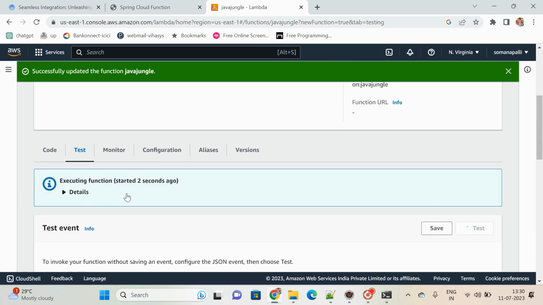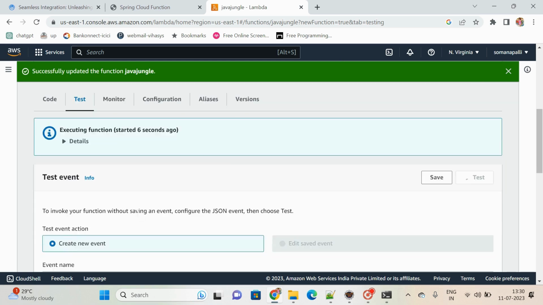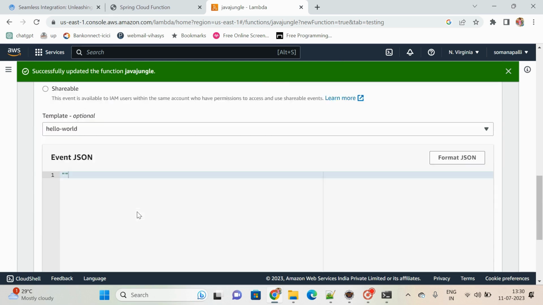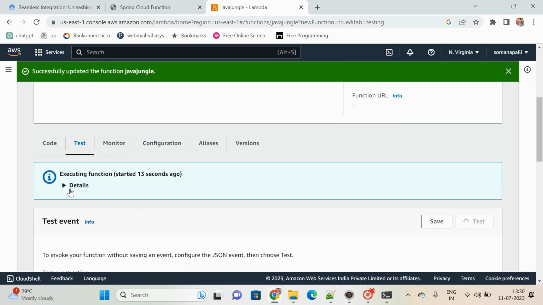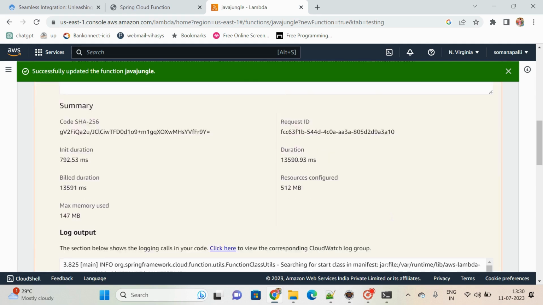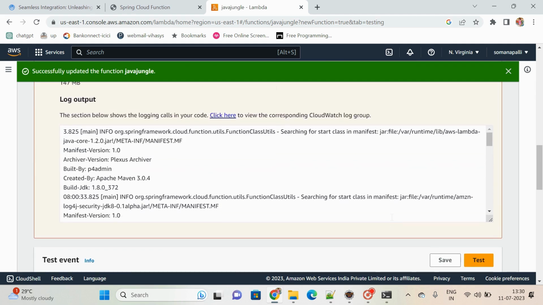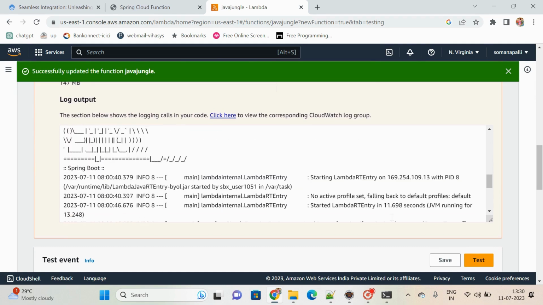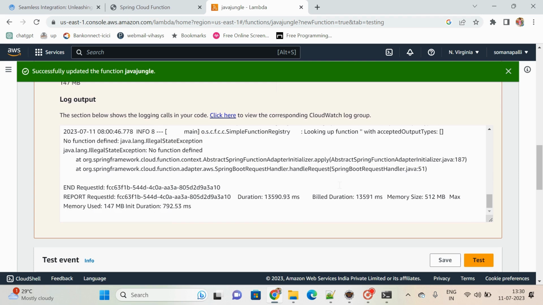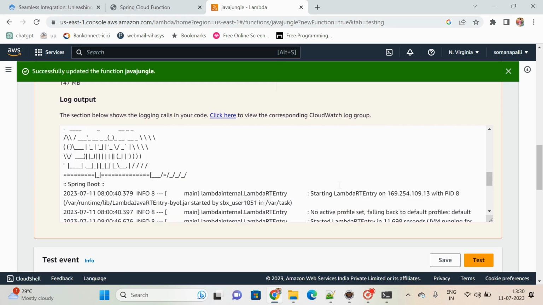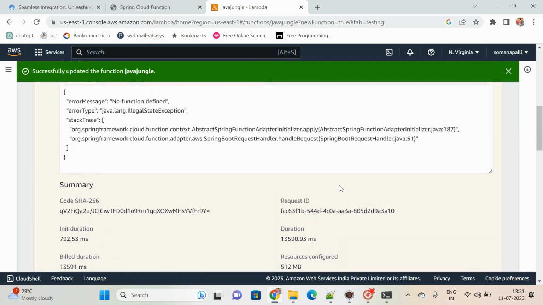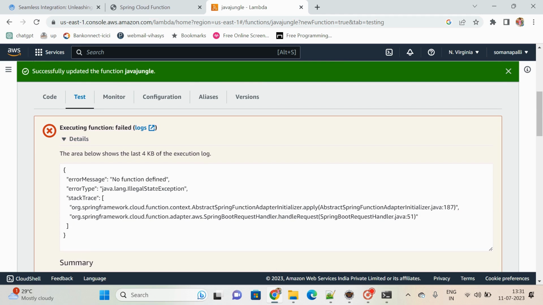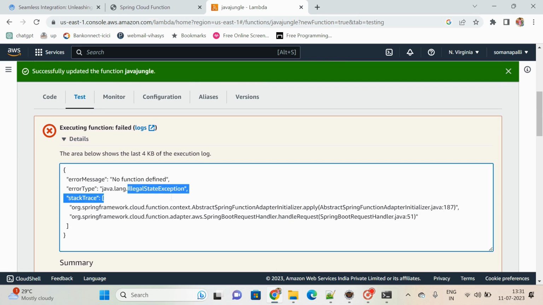Now execution started, five seconds. Okay, no function defined, java.lang.IllegalStateException.